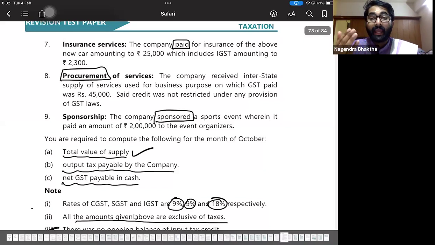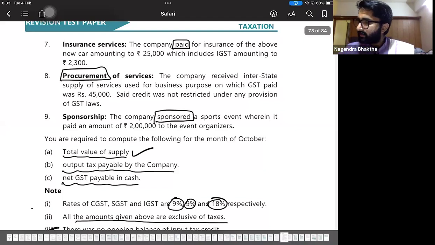Because sponsorship services given by any person to a company or body corporate, that is under reverse charge.